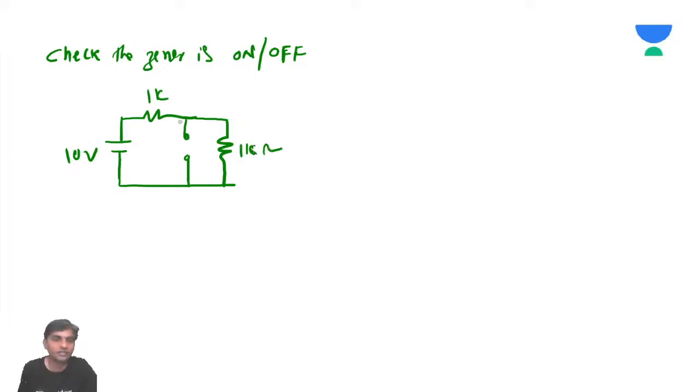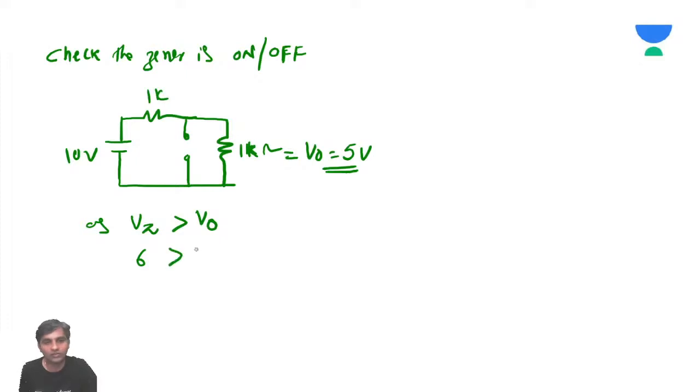Sir, if these resistors are the same, the voltage will be equally distributed. Means this voltage will be how much, sir? 5 volts. Vz was 6 volts, and this V0 is greater than or less than Vz? Now how much did we get, sir? 5 volts. So the Zener is off.